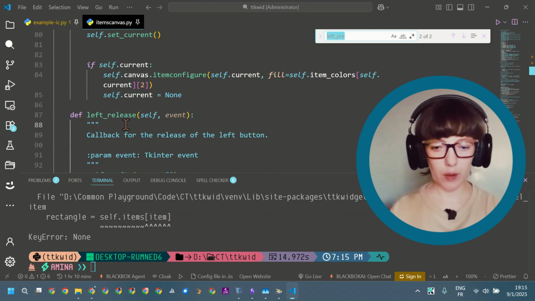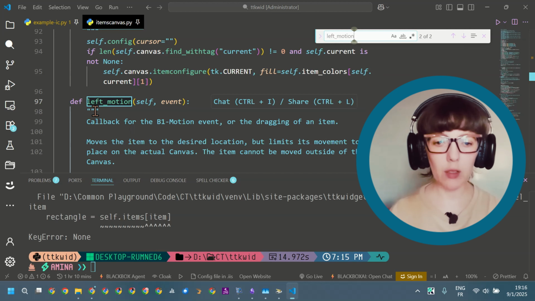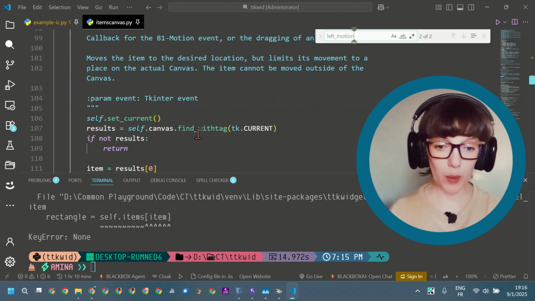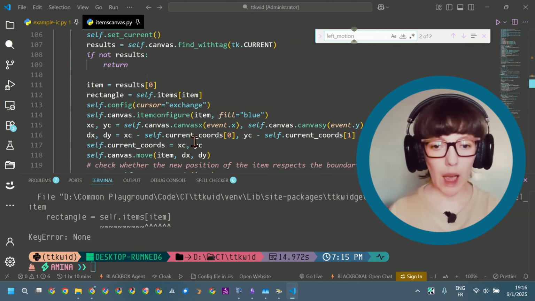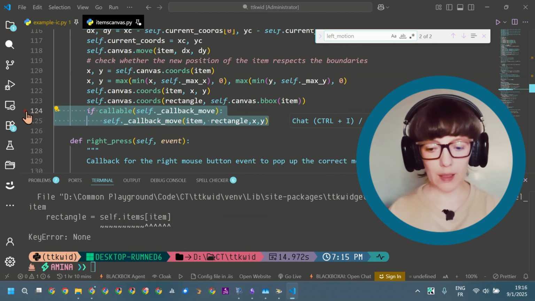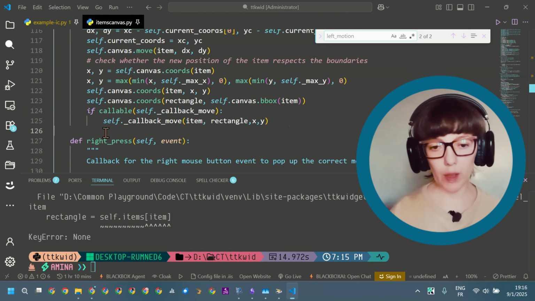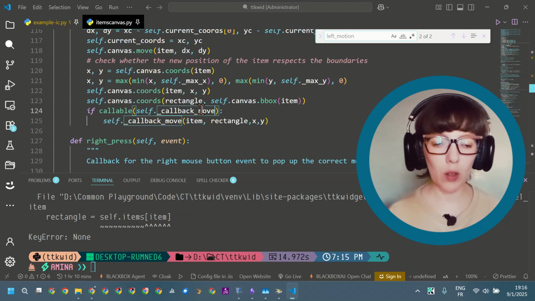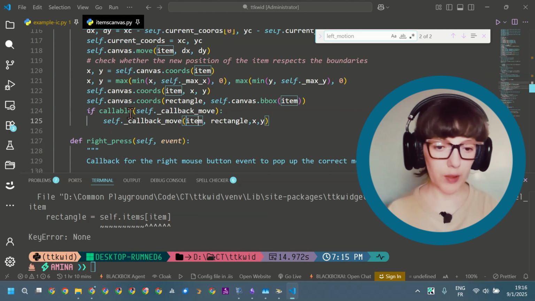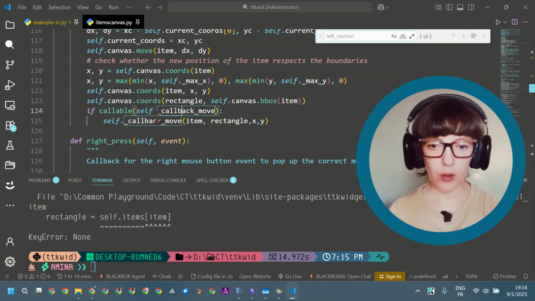To solve the callback move issue, I just went to the function related to the move or to the motion. It's called left motion, and here I added this call that I get from the add method. For the add, it added the callback defined. For the move, I just tested if the callback move is available, then call the callback move.